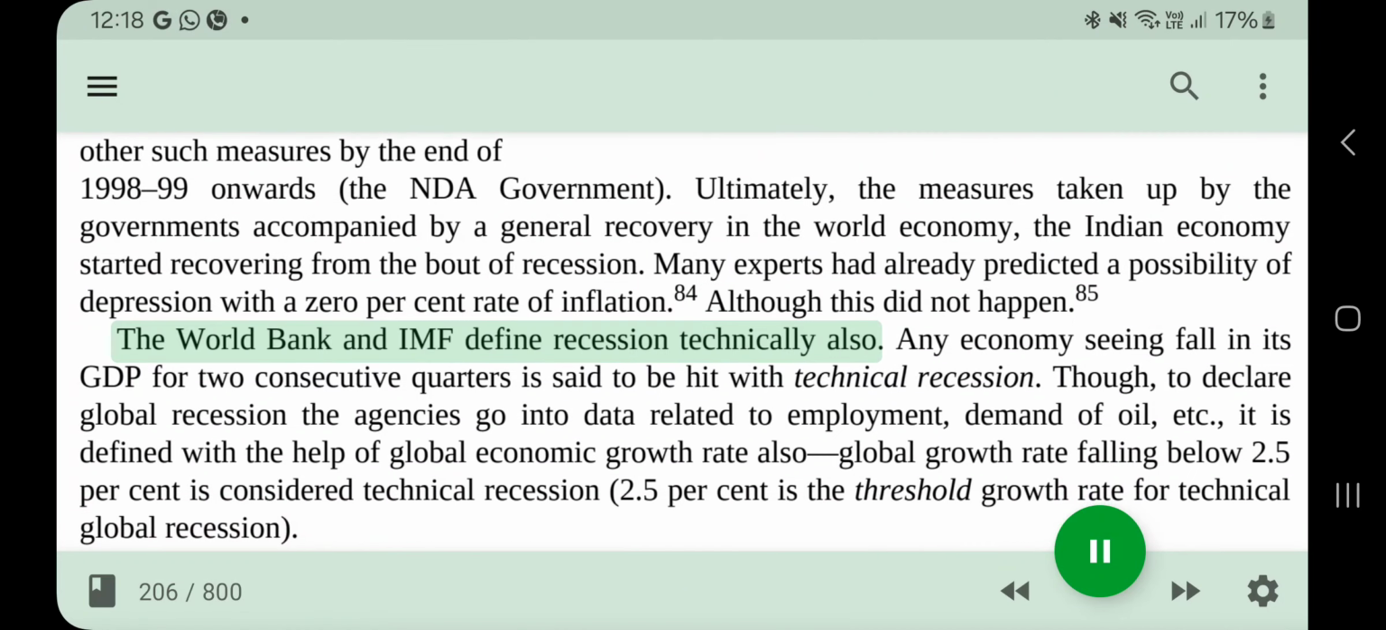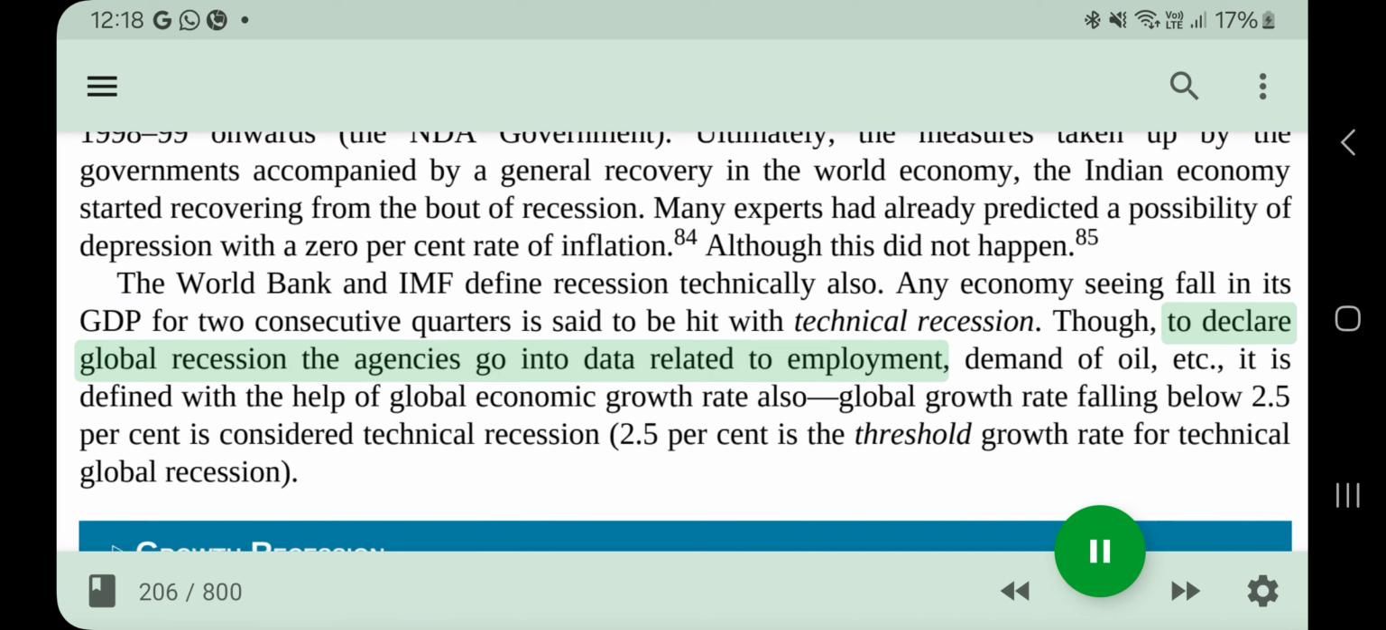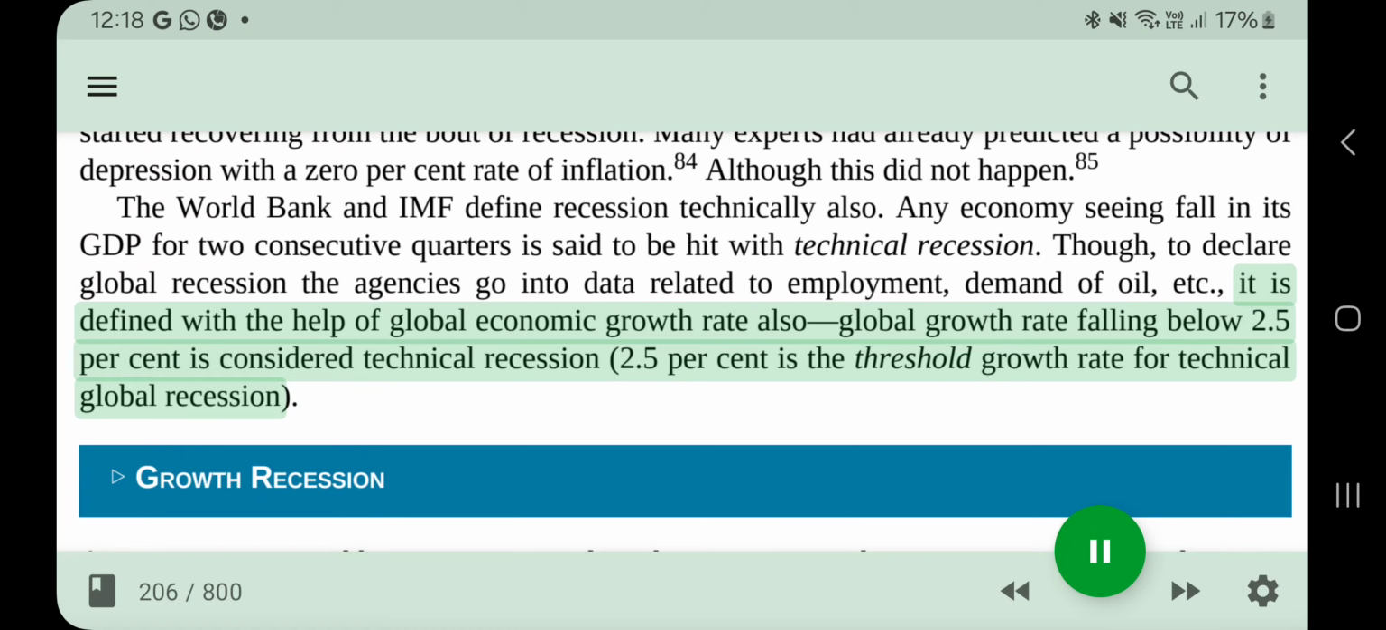The World Bank and IMF defined recession technically also. Any economy seeing a fall in its GDP for 2 consecutive quarters is said to be hit with technical recession. Though, to declare global recession, the agencies go into data related to employment, demand of oil, etc. It is defined with the help of global economic growth rate also. Global growth rate falling below 2.5% is considered technical recession. 2.5% is the threshold growth rate for technical global recession.